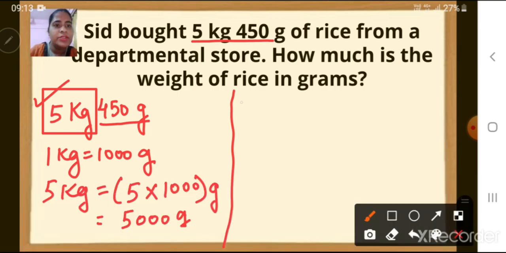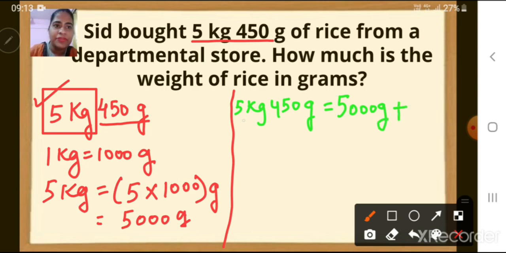Let us write the question again. 5 kg 450 grams is equal to 5000 grams plus, this we have replaced. The 5 kg that we got, 5000 grams, we have replaced, plus what is left here? 450 grams.